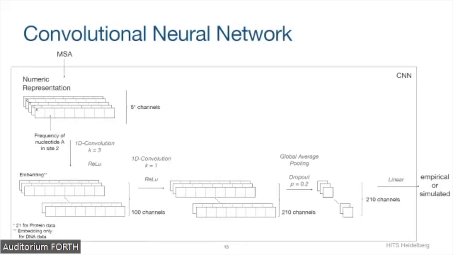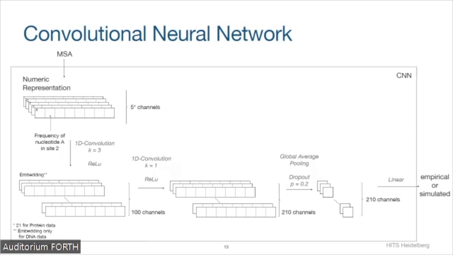Now, for the convolutional neural network, I don't want to go into too much detail about the architecture. It's basically a very simple CNN architecture. We don't have too many layers and not too many trainable parameters. There are just a few things I want to highlight here. First of all, we encode the multiple sequence alignment in a numeric data representation. For this representation, we compute the frequency of each character at each site.